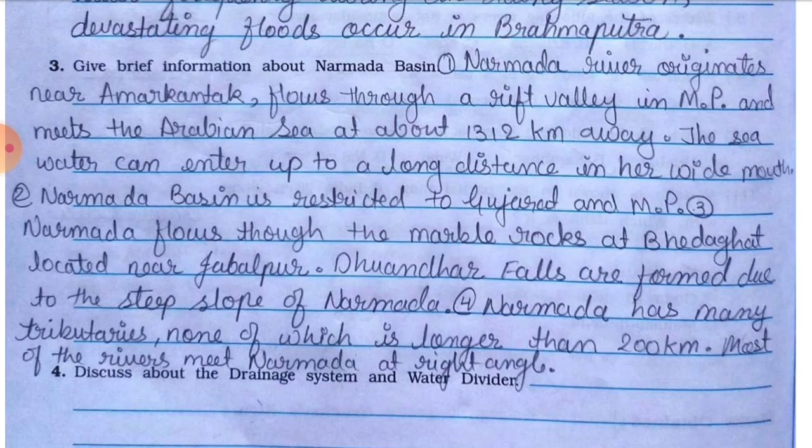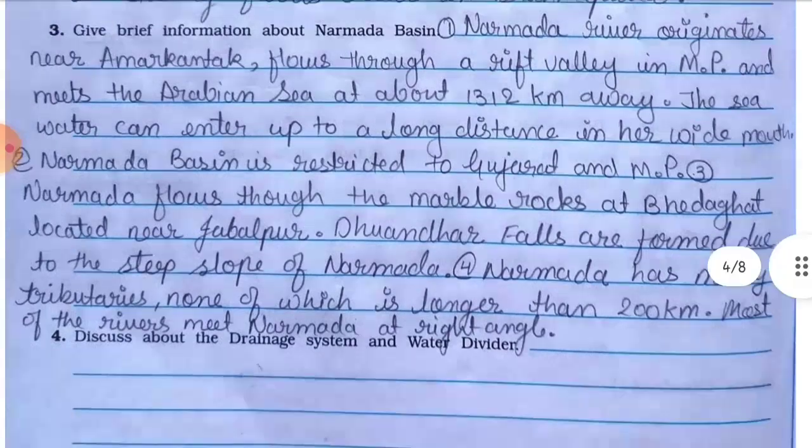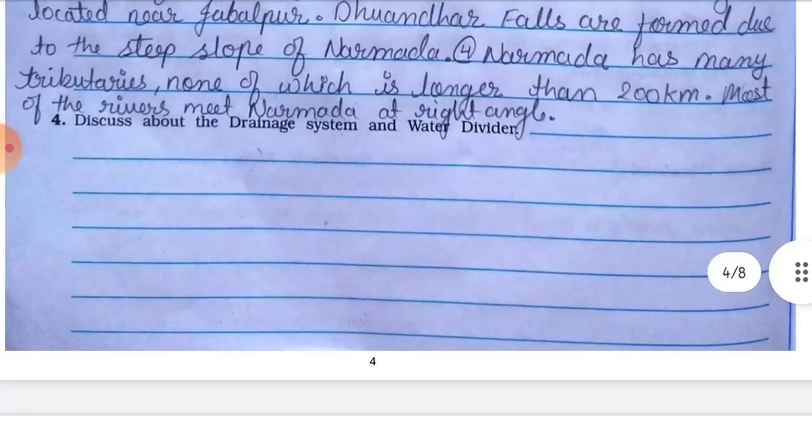Point number 3, Narmada flows through the marble rocks at Bheda Ghat located near Jabalpur. Dhondar falls are formed due to the steep slope of Narmada. Point number 4, Narmada has many tributaries, none of which is longer than 200 kilometers. Most of the rivers meet Narmada at right angle. Now number 4, discuss the drainage system and water divide.